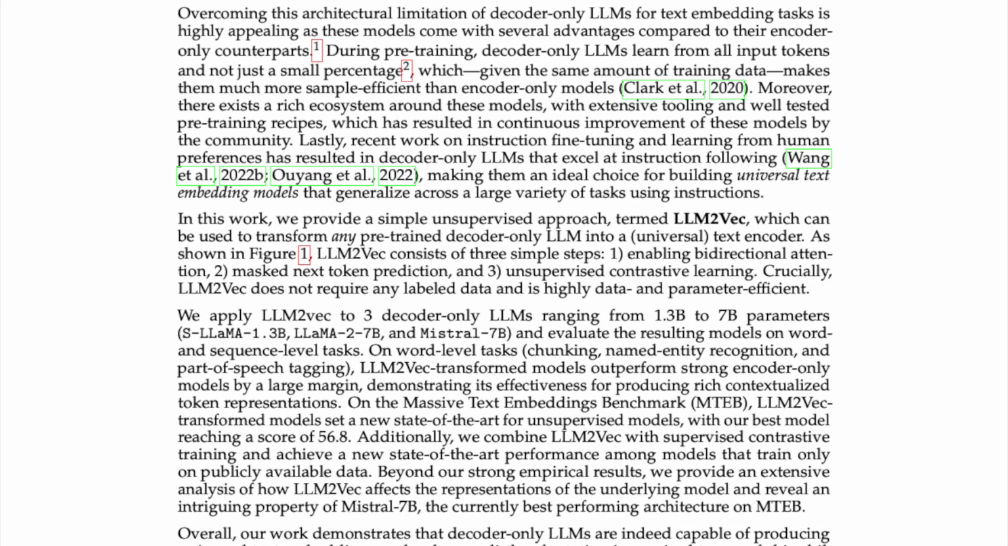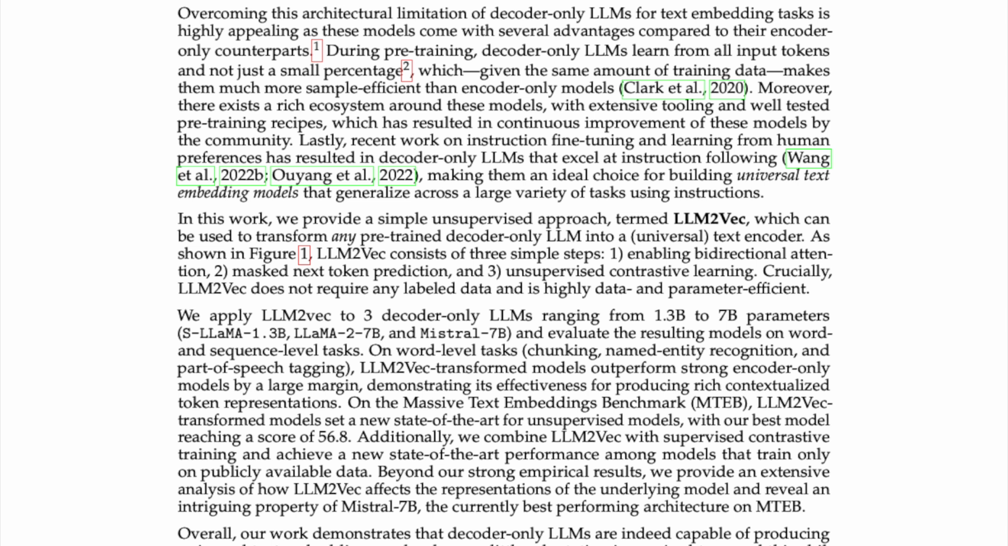Overcoming this architectural limitation of decoder-only LLMs for text embedding tasks is highly appealing as these models come with several advantages compared to their encoder-only counterparts. During pre-training, decoder-only LLMs learn from all input tokens and not just a small percentage, which, given the same amount of training data, makes them much more sample-efficient than encoder-only models. Moreover, there exists a rich ecosystem around these models, with extensive tooling and well-tested pre-training recipes, which has resulted in continuous improvement of these models by the community.